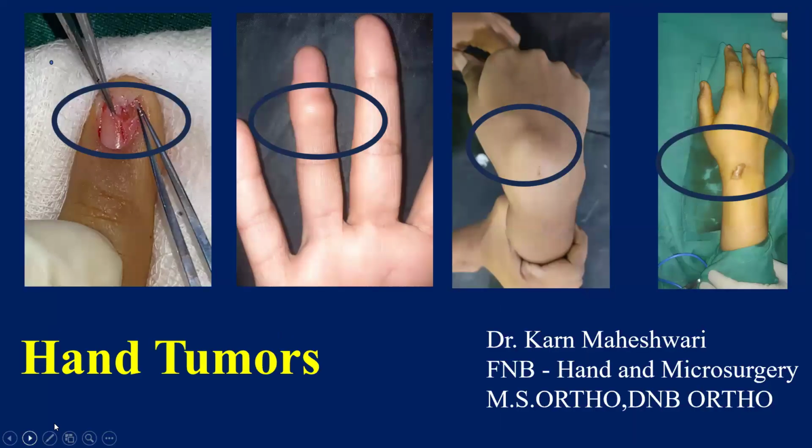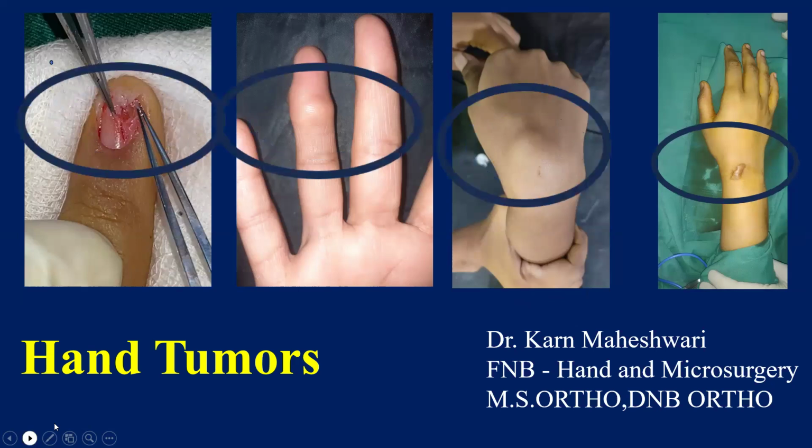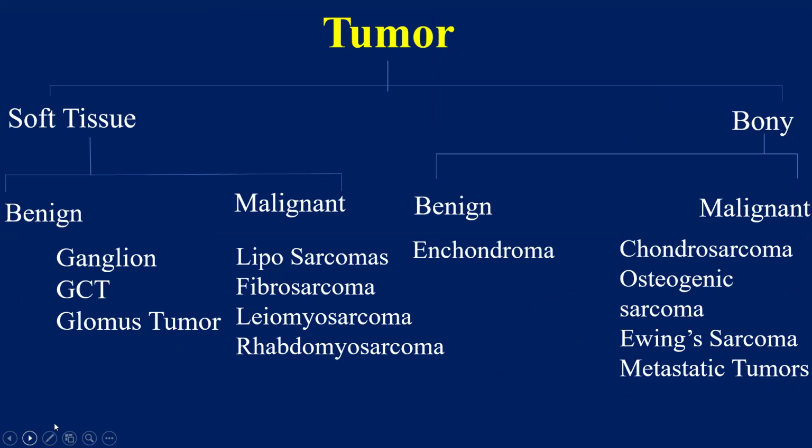So we will talk about common hand tumors, which I have already mentioned: glomus tumor, giant cell tumor of tendon sheath, ganglionic cyst, and enchondroma. Tumors are classified into soft tissue tumors or bony tumors, as well as benign and malignant tumors. Malignant tumors, we are not dealing with them today. We'll leave them to our onco ortho friends.